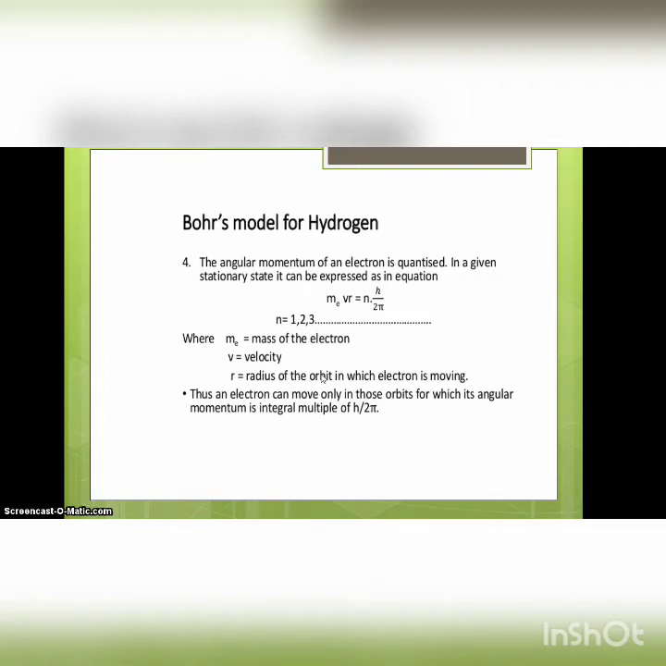According to the Bohr model of the hydrogen atom, for the circular path, the angular momentum mvr is equal to n into h by 2 pi, where n is 1, 2, 3, m is the mass of the electron, v is the velocity, and r is the radius of the orbit. The electron revolves around the circular path with an angular momentum that is an integral multiple of h by 2 pi.